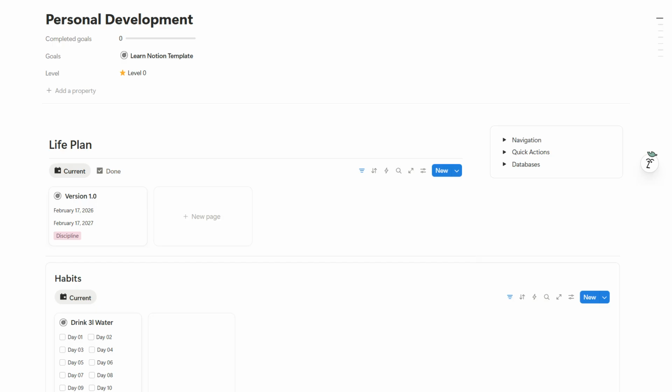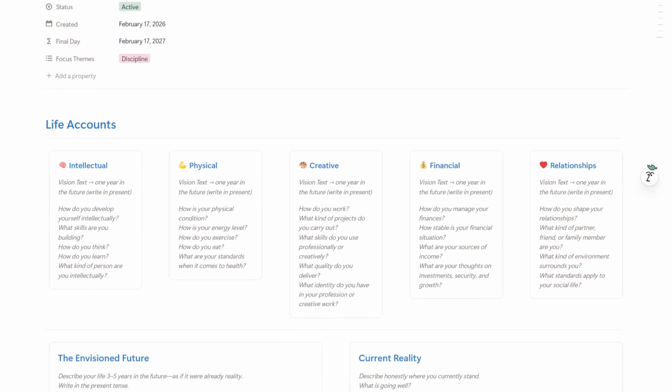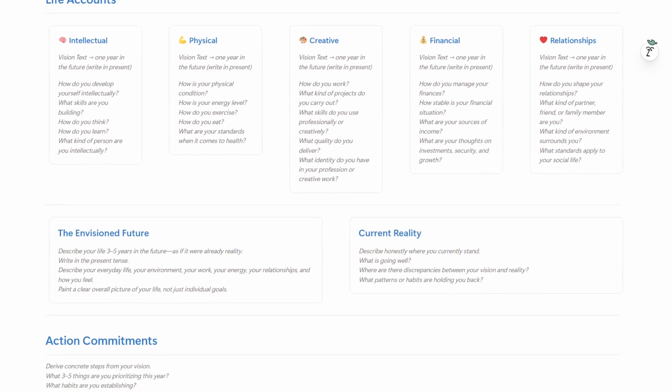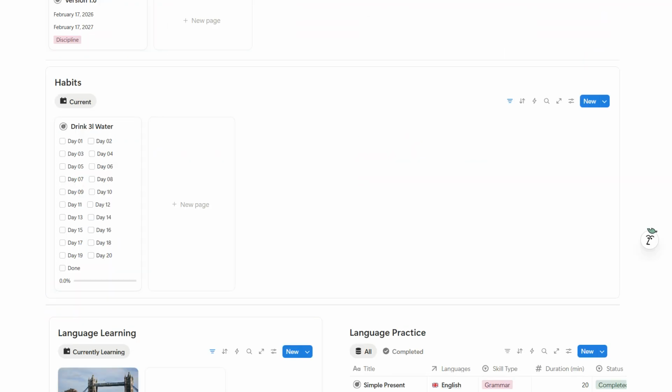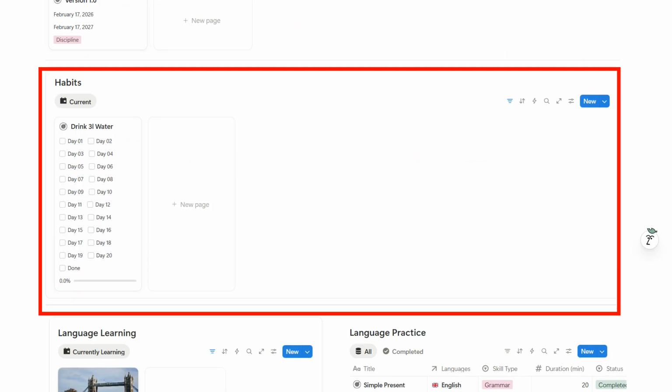It is inspired by the concept presented in the book Living Forward, where you design your life intentionally rather than drifting without direction. Here you can outline your priorities, your personal mission, and the direction you want your life to take. Next is the Habit Tracker. This system helps you build consistent habits that support your personal development.